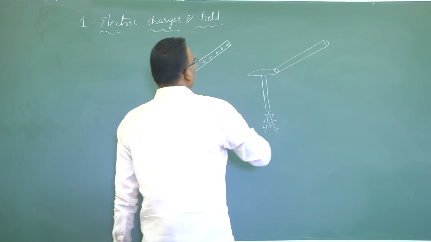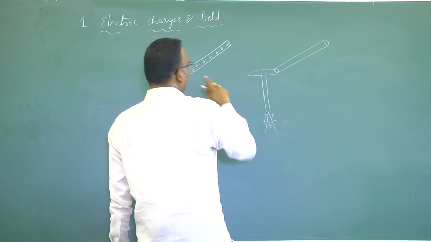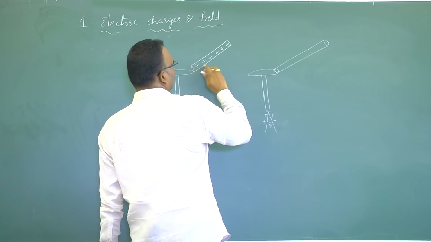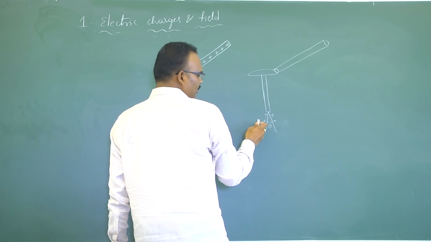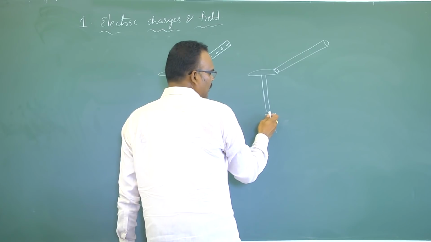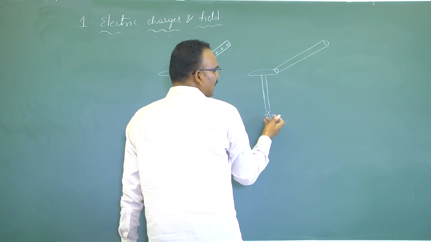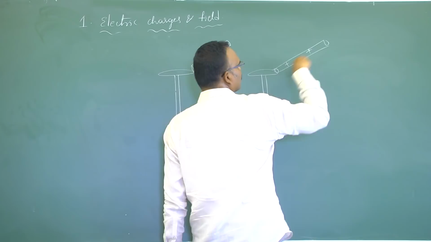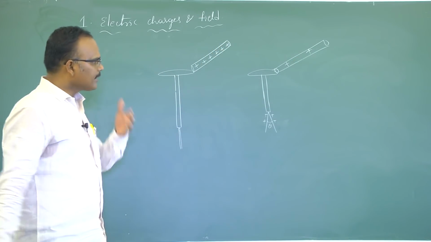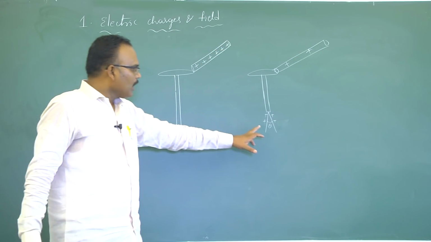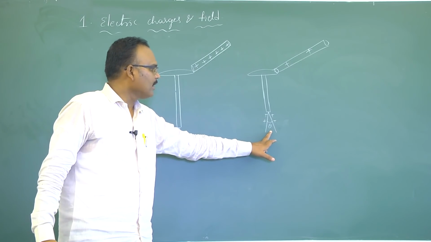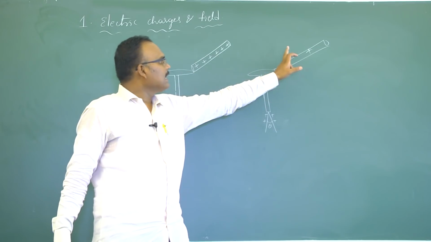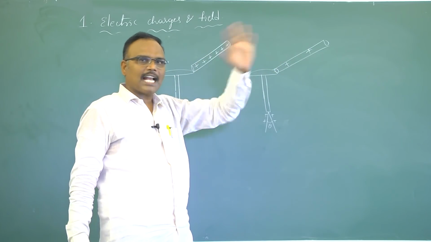If you see this body, the magnitude of charge decreases. For example, here I have taken 6 units of positive charge. In that, 2 units of positive charge resides on this gold leaf and 2 units on the other gold leaf. Only 2 units of positive charge will be left on the charged body. So if we observe angular divergence in the gold leaves, then I can say this body possesses charge.